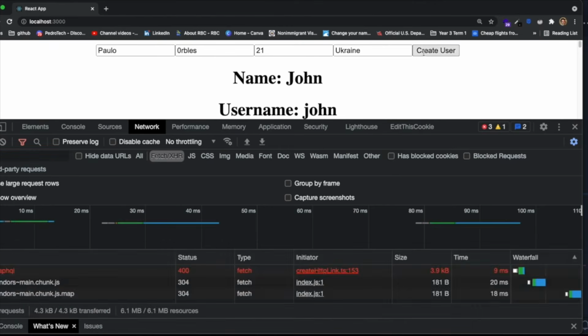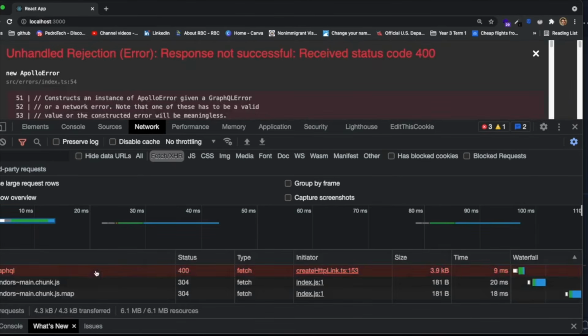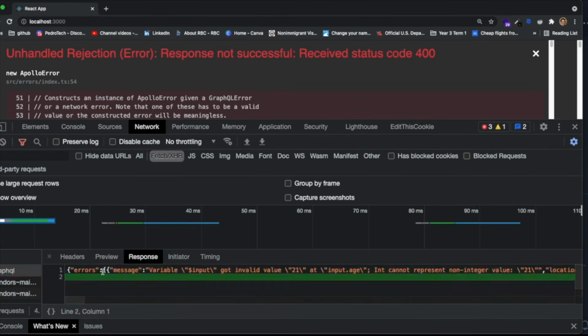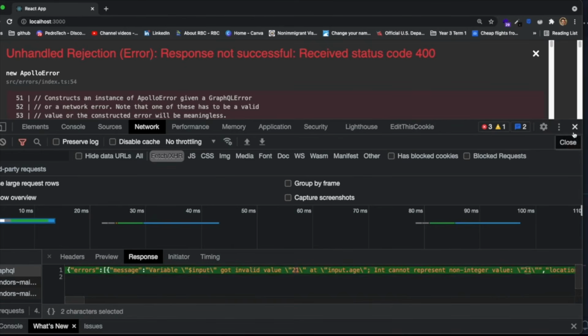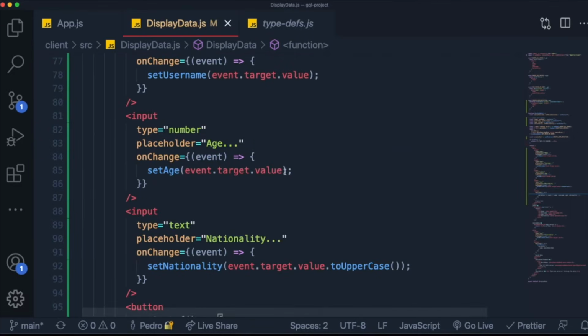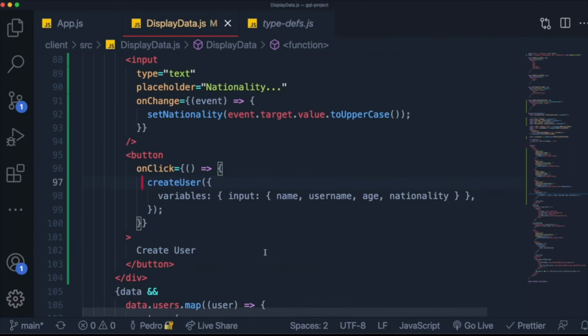So when we click on it, you see it appears, but it gave us some error. The first error it gives us is it says input cannot get invalid input of value 21. So it's kind of annoying, but it's cool because it is good to show you guys how to debug, right? So let's for now by default not pass the age.